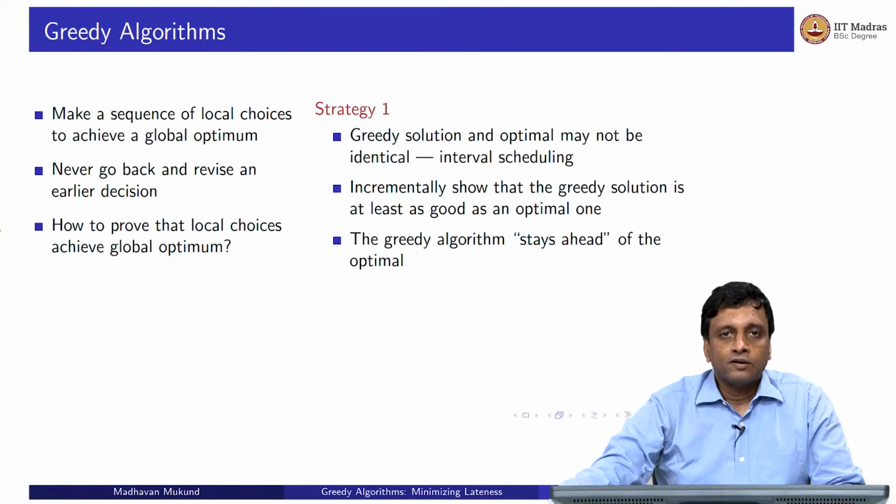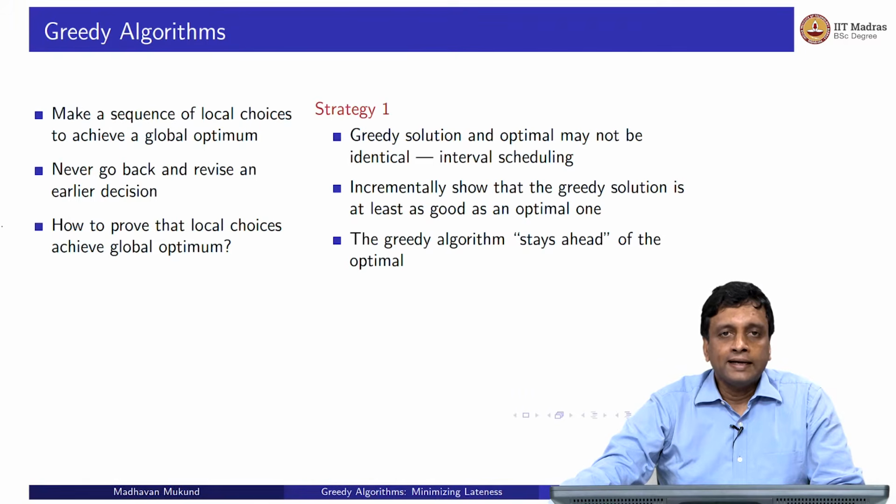So in our first scheduling algorithm, which was interval scheduling, what we wanted to ensure was that the maximum number of requests for this resource were satisfied. And we came up with several heuristics which we could show were wrong by giving counterexamples, and finally we came up with a greedy strategy which says that we should take the earliest finishing time as the next job to process. Now when we did this, what we said was that the optimal solution need not coincide with the solution that our greedy strategy gave, because there could be different subsets of jobs which satisfy this criterion of the total number of jobs scheduled being the maximum.